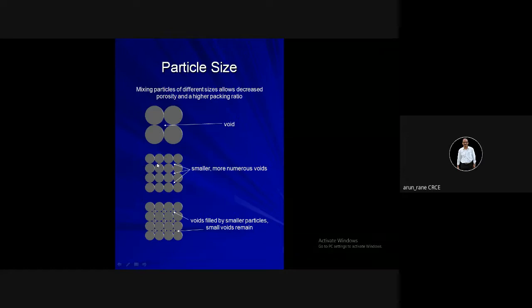Here it is smaller, so better packing, and here it is still smaller. Still this packing is better, and this gap between the two particles is still filled by smaller particles. So the purpose is to minimize the void or the gap.